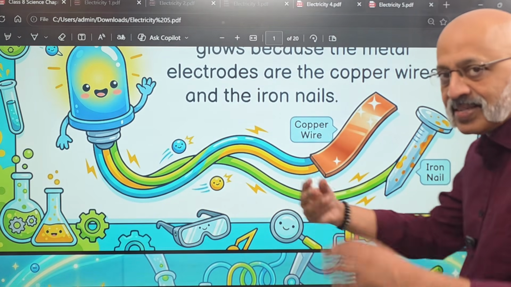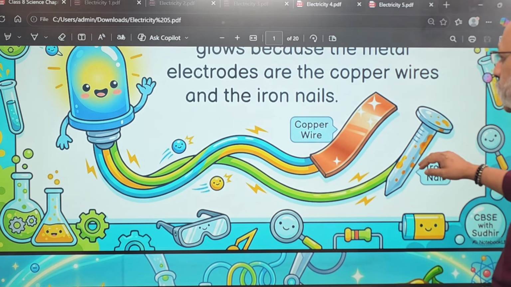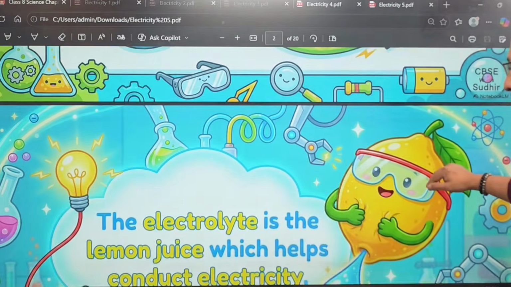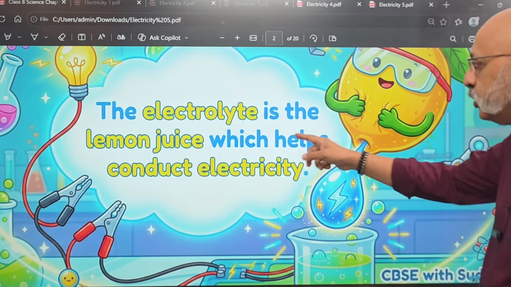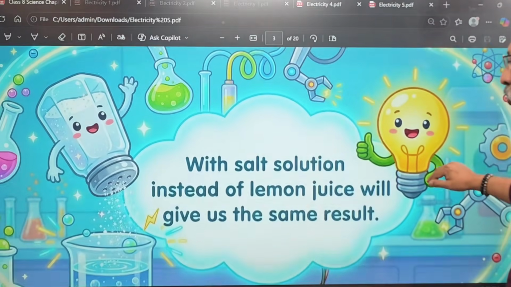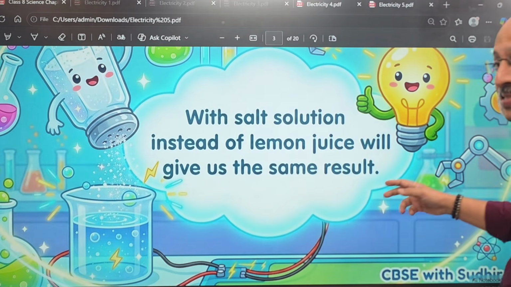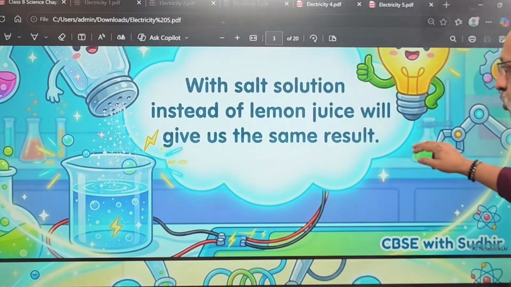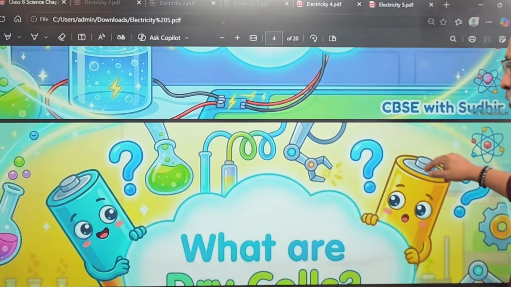Okay, so the copper wires and the iron nails are actually acting as the electrodes, metal electrodes. The electrolyte is the lemon juice, which helps conduct electricity. Using a salt solution instead of lemon juice will give us the same result. You can use even a salt solution instead of lemon juice.